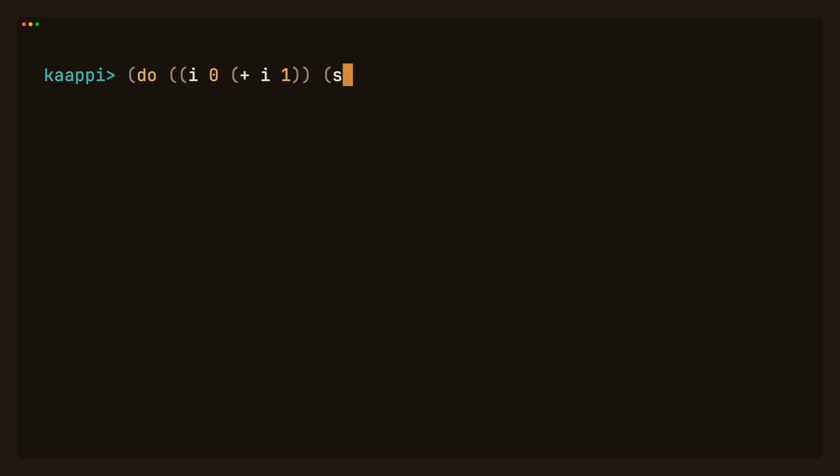And if you truly miss the C-style loop, do is right here: a variable, how it steps each time, and when to stop. This one sums 0 through 4 to 10, but once named let clicks, you'll barely reach for it. So there's no for loop, because there's something better underneath.